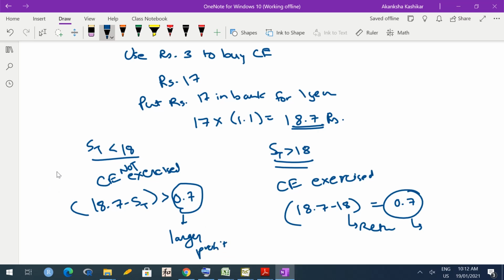Okay. So irrespective of whether ST is less than 18 or ST is greater than 18, in both the scenarios we are getting a profit. So this is an arbitrage opportunity. No risk. Whatever may be the market movement, we are always in profit. Okay. Now you might be thinking 0.7 rupees means 70 paise is a very small profit, but I am talking about one share. I can do this for say 1000 shares. If I do this for 1000 shares, I am going to get 700 rupees, which is not bad. It's a pure profit. Okay.